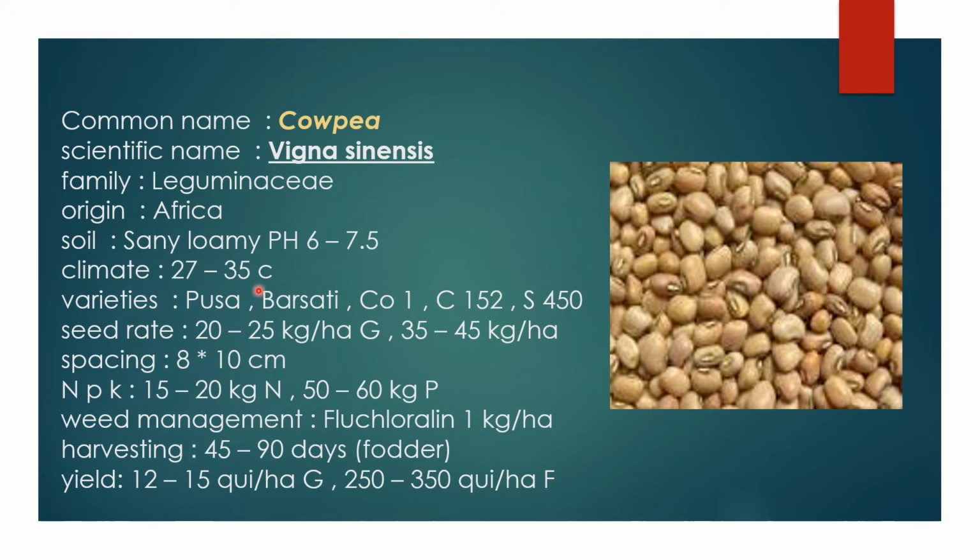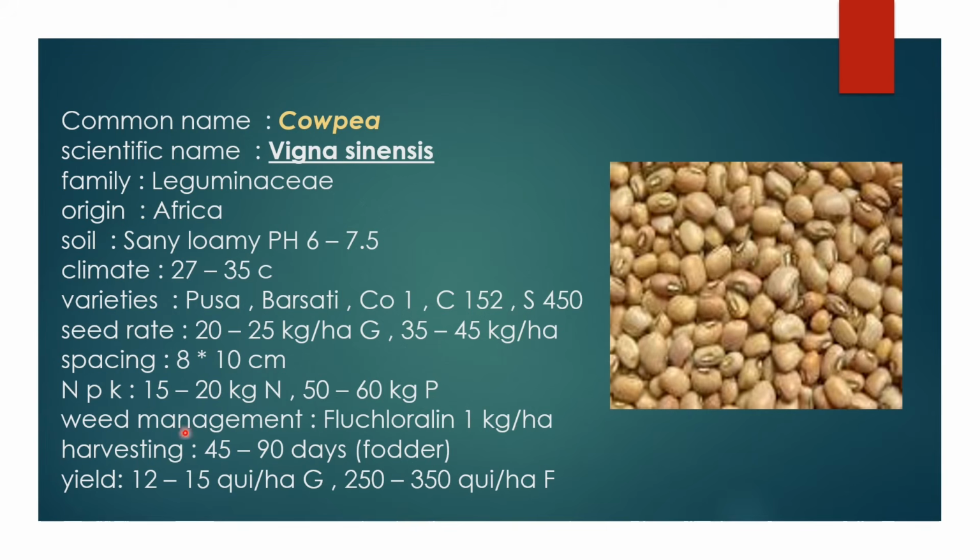The varieties are Pusa Barsati, Co1, C152 and S450. The seed rate of cowpea is mainly 20 to 25 kg per hectare of grains, and the spacing is 18 to 10 centimeters. The NPK is 15 to 20 kg nitrogen and 50 to 60 kg phosphorus. The weed management of cowpea is fluchloralin 1 kg per hectare.